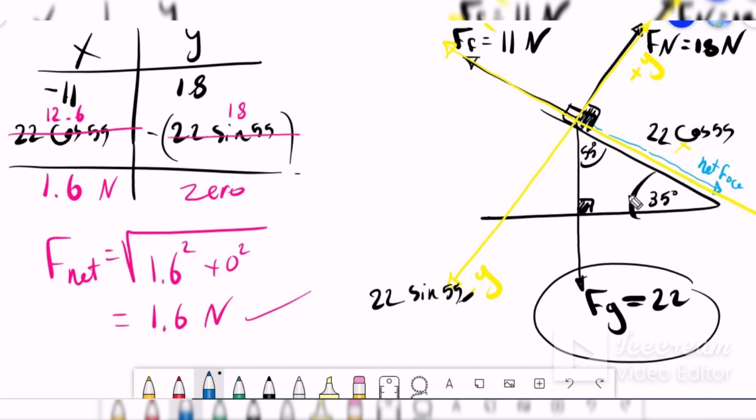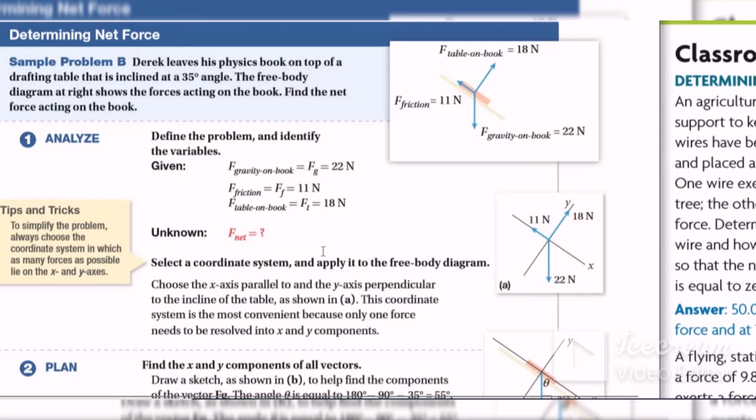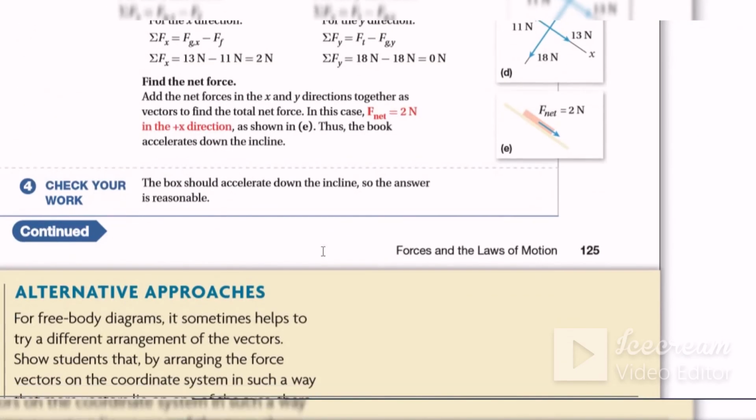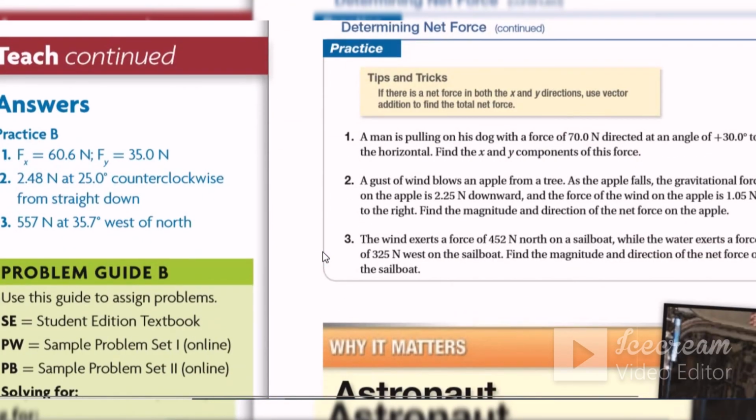That is the problem of Newton's first law, and we have a lot of problems in your book. You can make revision and you can answer all of these problems. If you still have a question about the problems in your book, page 125, you can ask me in the comments, or you can ask me on WhatsApp.